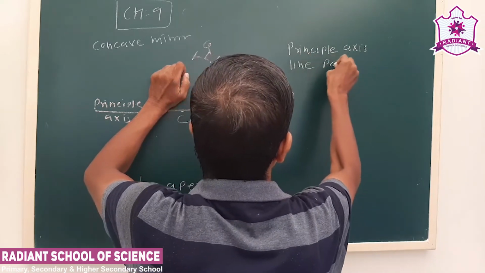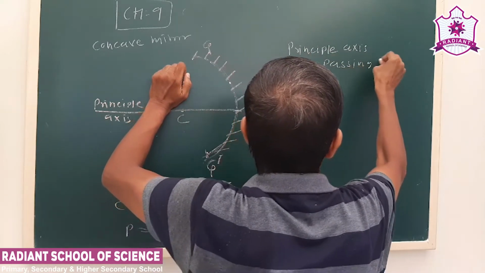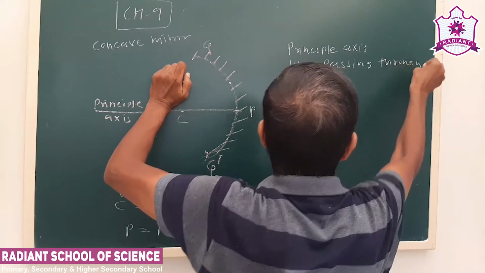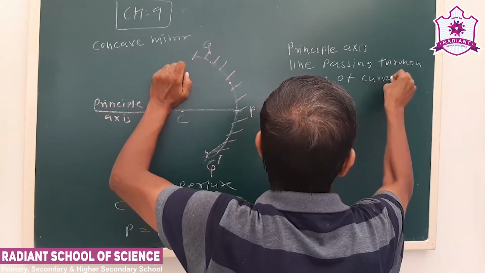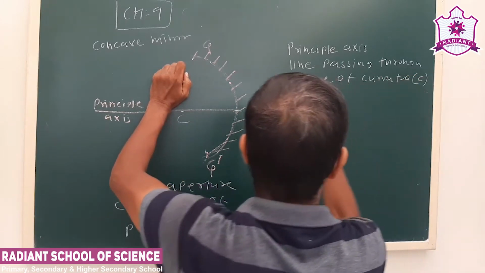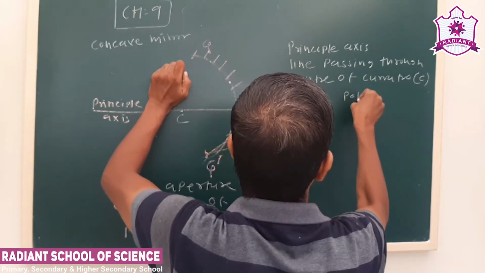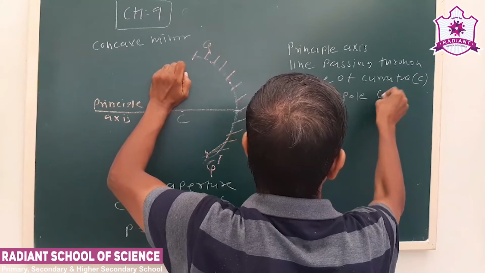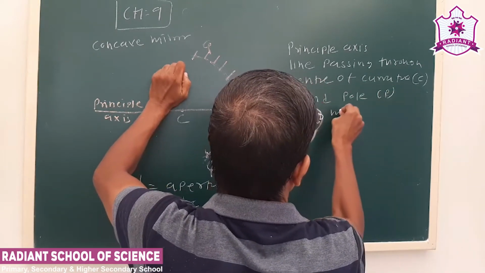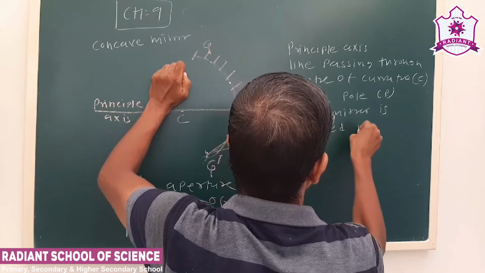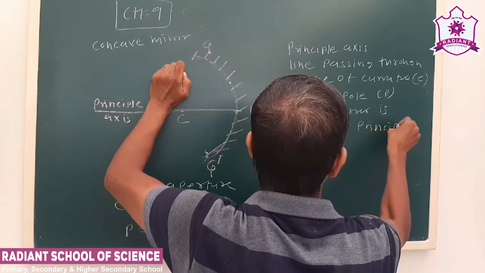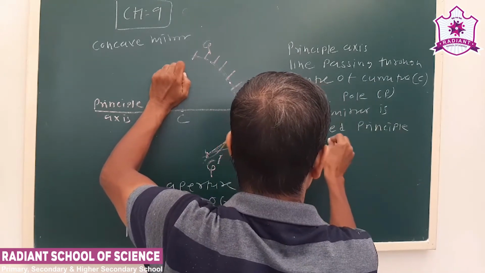The line passing through the center of curvature and pole of the mirror is called the principal axis.